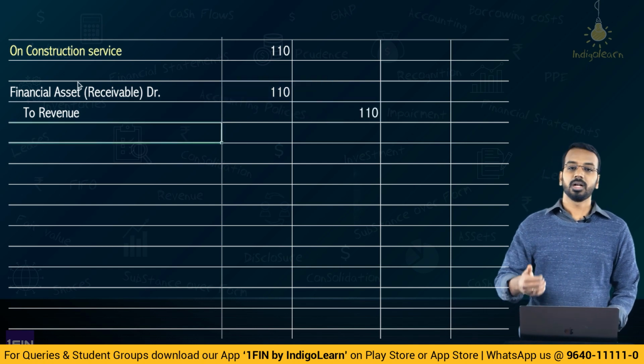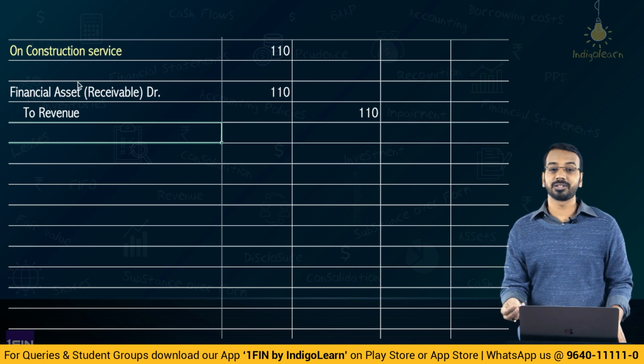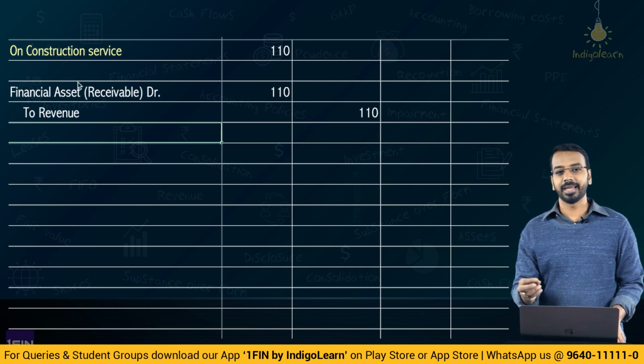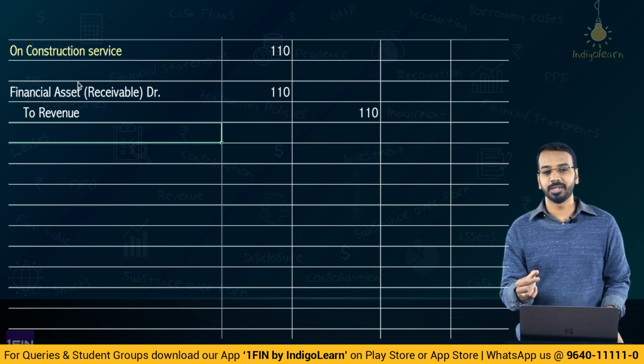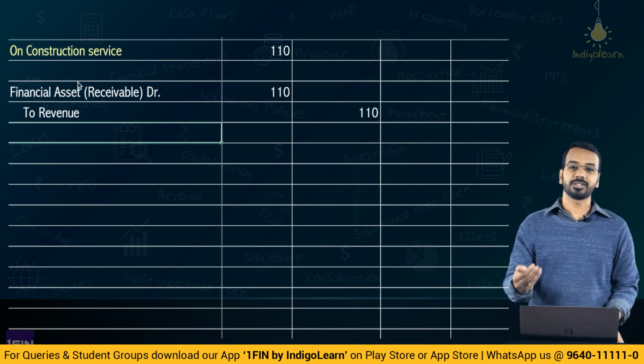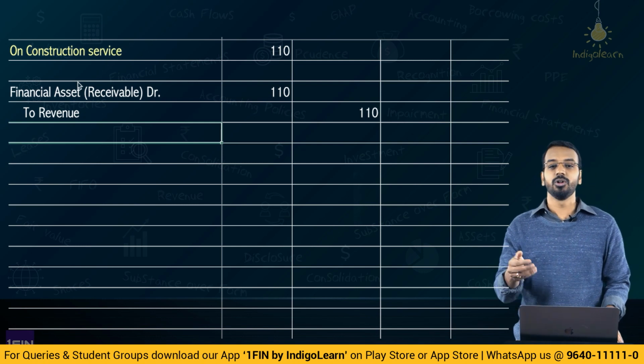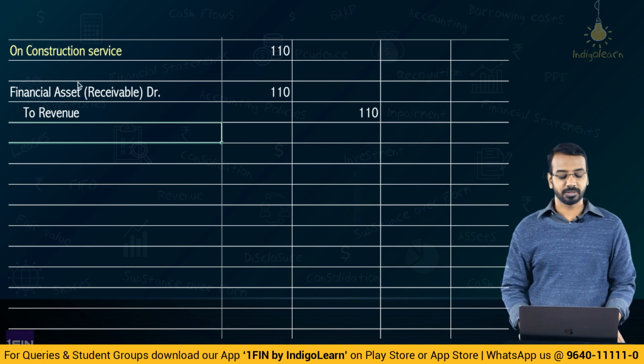This is on the construction service. Say, for example, the construction is completed over a 2-year period, then based on the value of output completed, or if that is not available based on the input ratio, you will allocate the revenue. That is the first part.